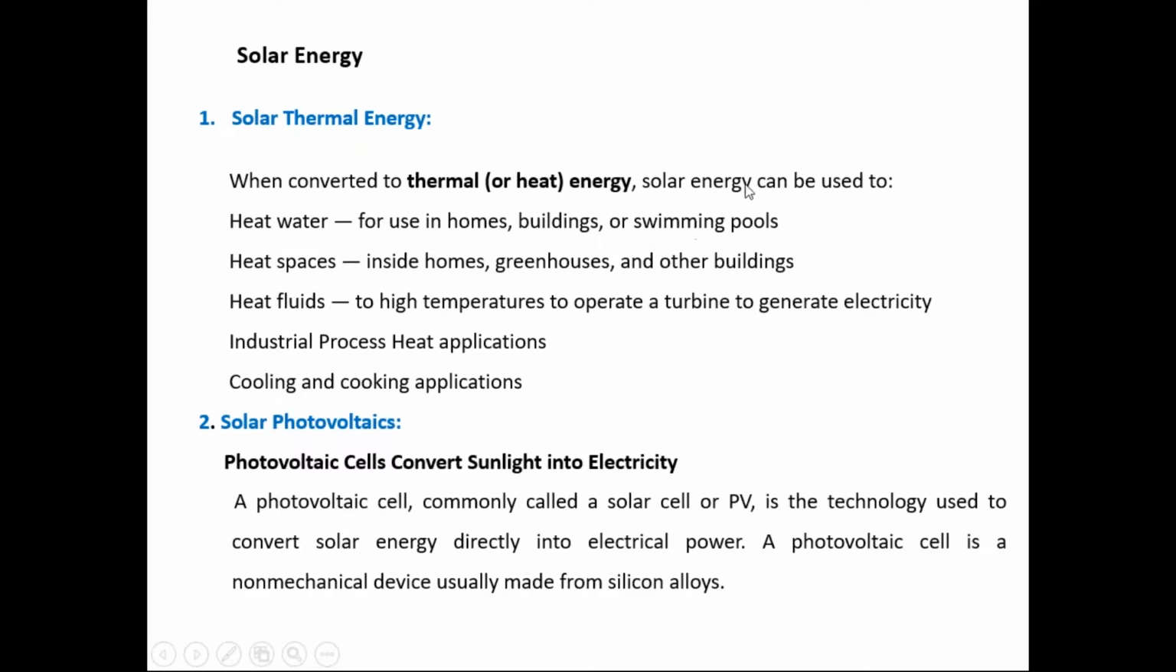And this energy can be used for heating water, heating spaces, heating fluids for various industrial process heat applications, for cooling and cooking applications. And another way of utilizing solar energy is solar photovoltaics. So solar photovoltaic cell is used here, which converts the sunlight into electricity. So the solar cell is a device which converts sunlight into electricity.